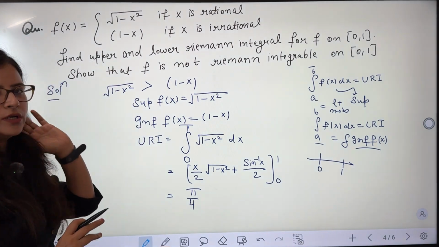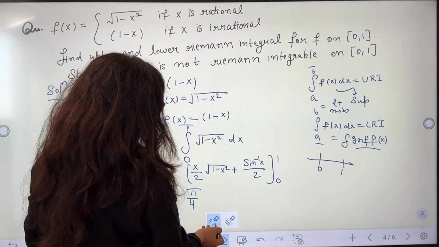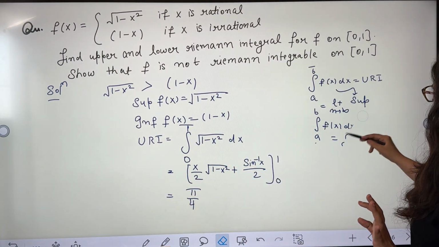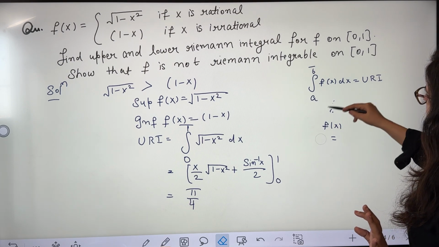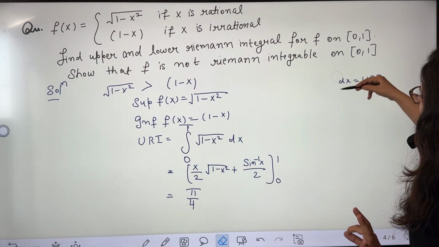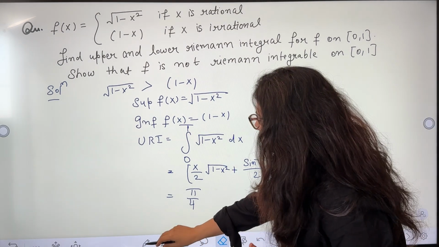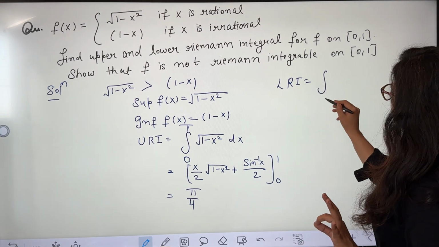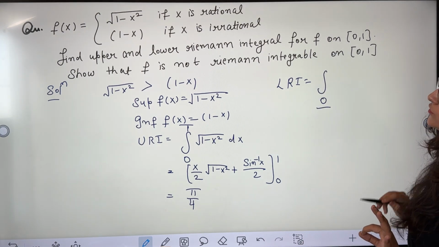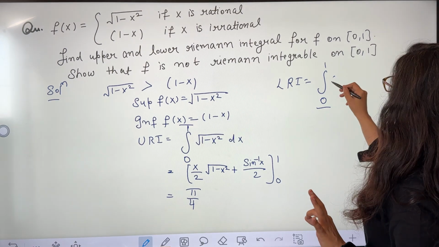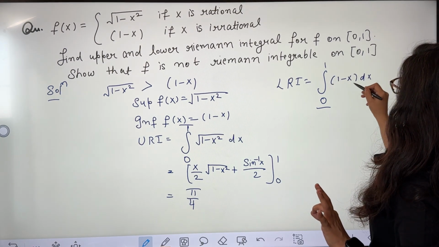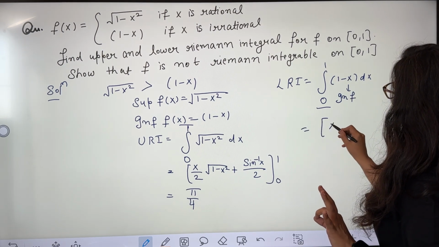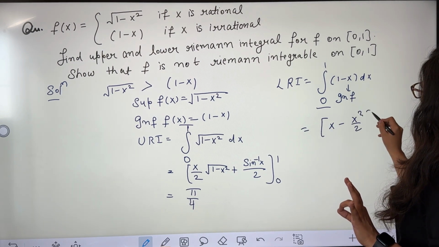Now let's find the lower Riemann integral. For the lower Riemann integral, we need to take the infimum of f(x). So the lower Riemann integral is equal to, by taking a bar at the foot of the integral sign, 0 to 1 of 1 minus x dx, or you can say the infimum of f(x). Okay. So this is equal to x minus x square by 2 from 0 to 1.